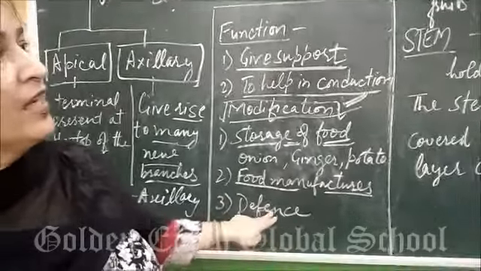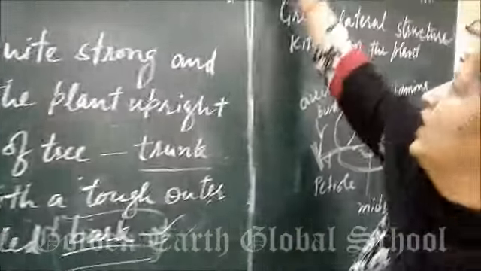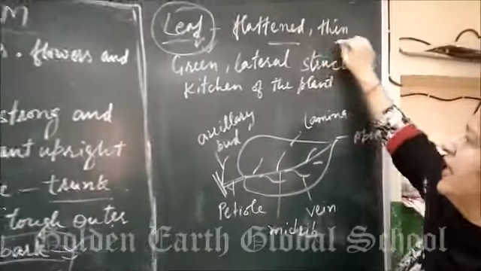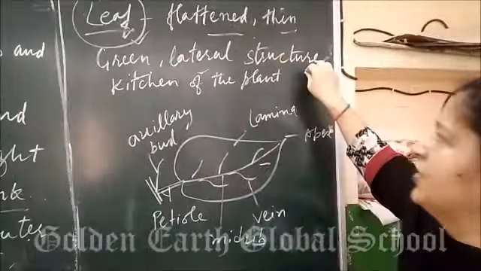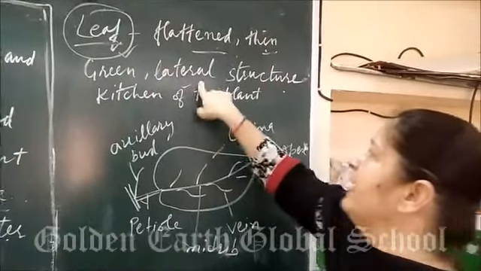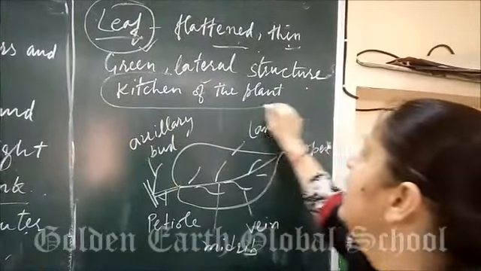Now the next topic we are going to cover in the shoot system is leaves. What are leaves? Leaves are the flattened thin green lateral structure, also called the kitchen of the plant.